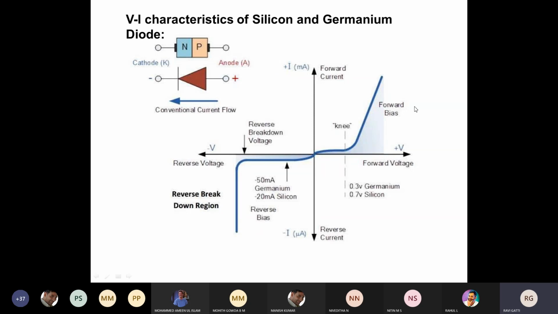So this entire diagram we call the VI characteristics. In the VI characteristics, you should draw this diagram and explain what scenarios happen in the positive direction and what scenarios happen in the negative direction. You need to explain. Okay. Did you understand this one?